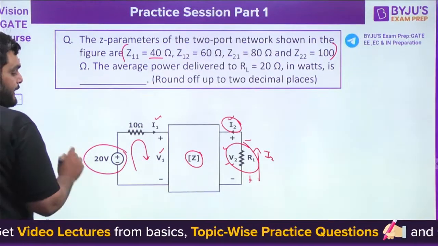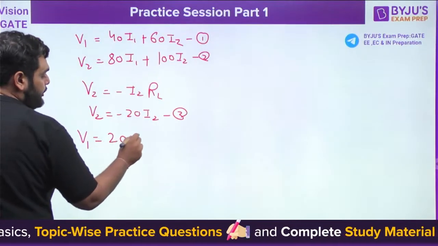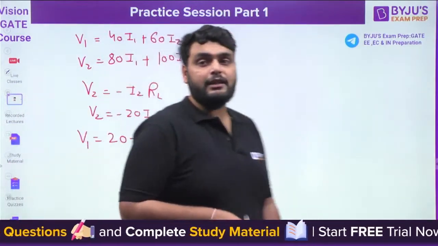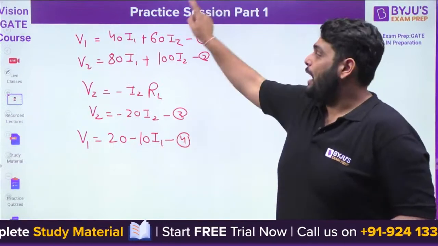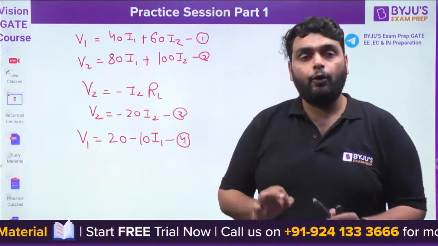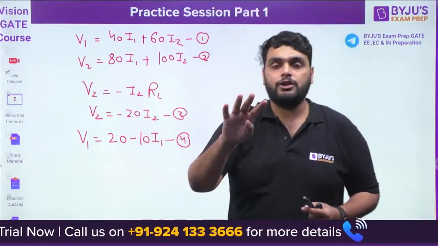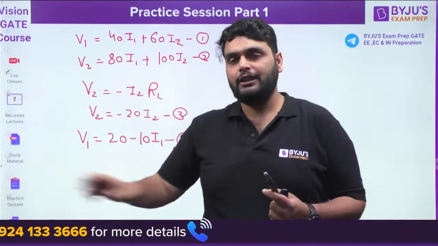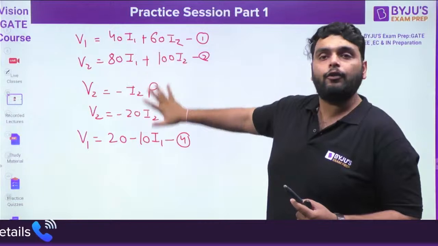The next equation will come from KVL. I can apply the KVL here: V1 equals 20 minus 10 times I1, equation number 4. Now see very carefully here. You have 4 equations and 4 variables, for example V1, I1, V2, I2. If I have an equal number of equations, I can find out that many variables. So from 4 equations, I can find out these 4 variables.